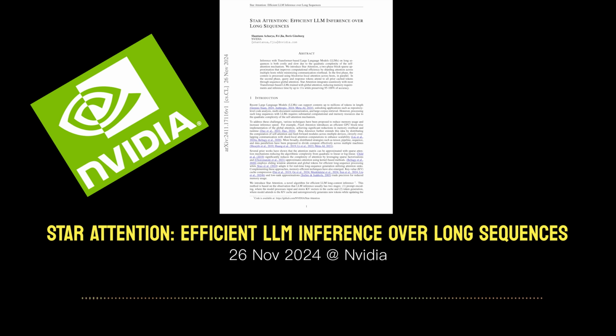Now, one of the most intriguing aspects of Star Attention to me is this anchor block. And they did this really cool ablation study to understand its role. It's this common thread running through all of the blocks. But I'm guessing it's more than just providing some global context. What did they find in this ablation study? They were really interested in understanding what the anchor block is actually doing, and they tested two main hypotheses.